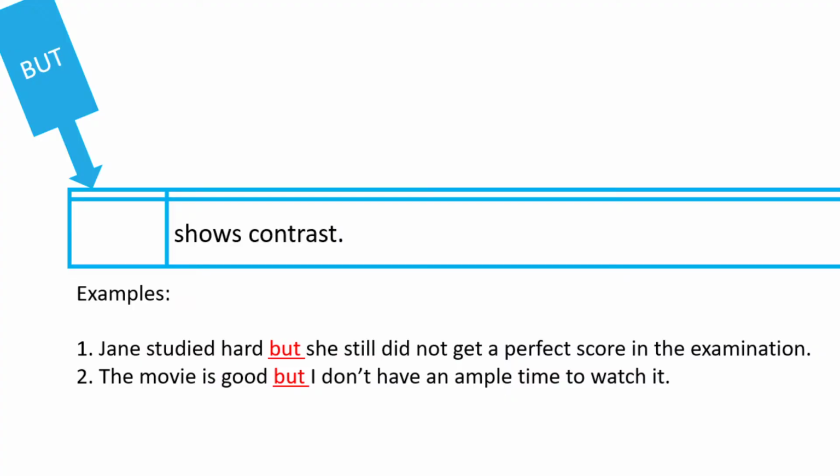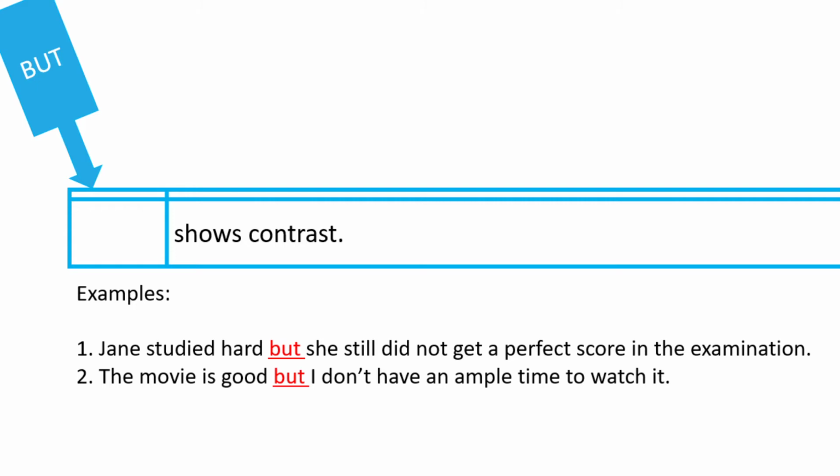But is used to show contrast. So it shows contrast to opposing ideas. Let's take a look at the example for us to understand. Number 1, Jane studied hard, but she still did not get a perfect score in the examination. So despite her effort, she did not get a perfect score. So it's contrast. She studied hard, but she did not get a perfect score.